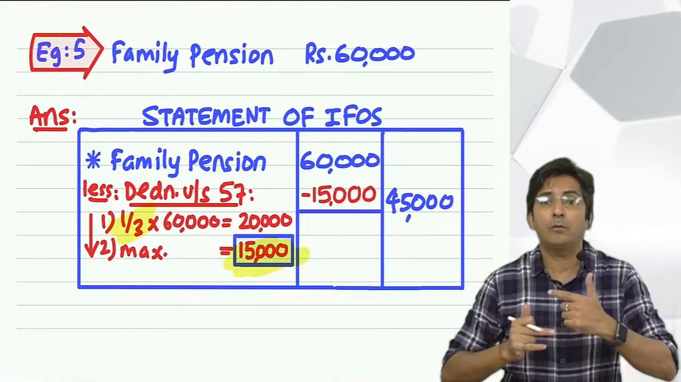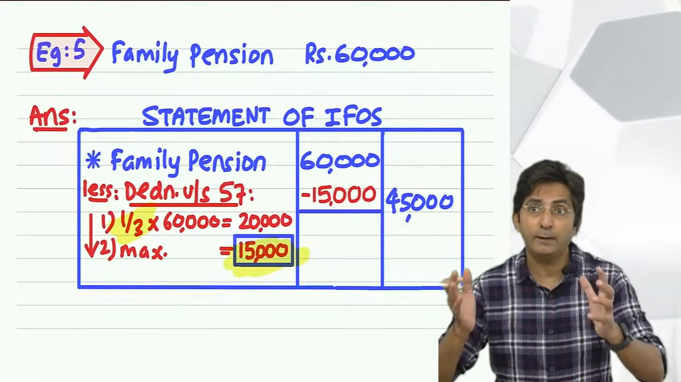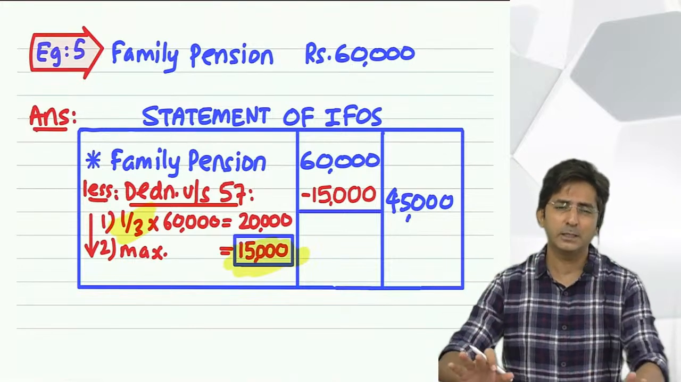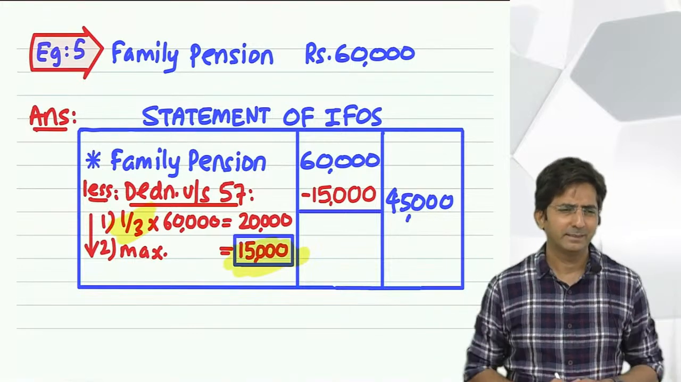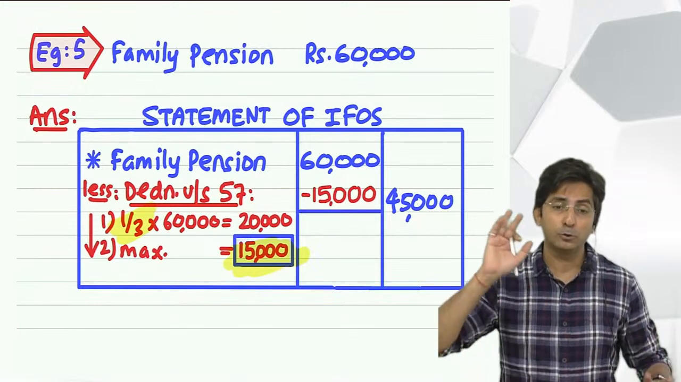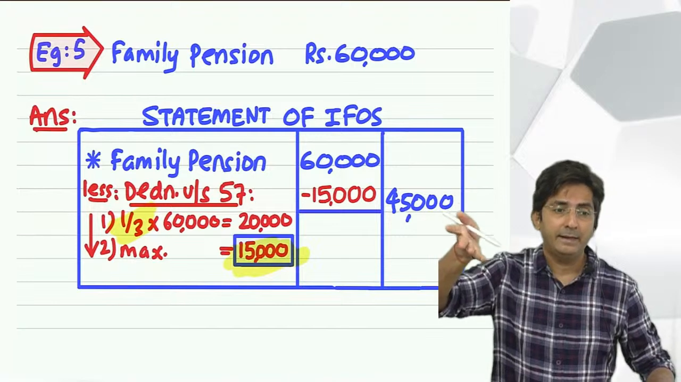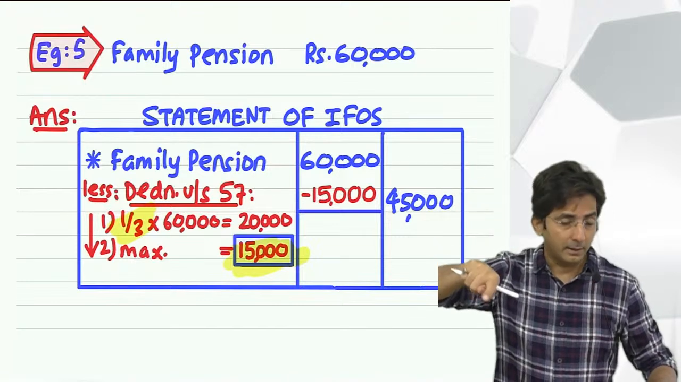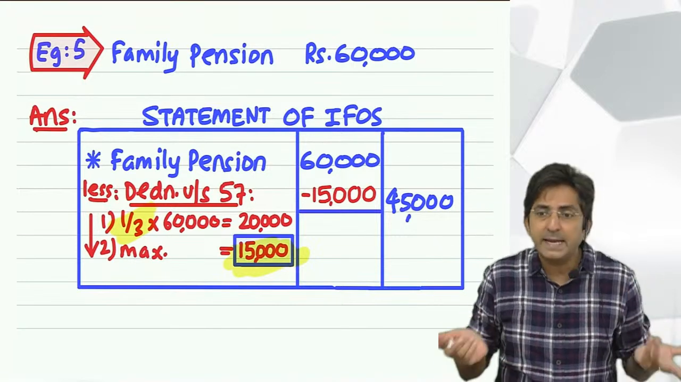It can be vice versa also. The wife was doing a full job, and the husband was a house husband, cooking food at home. And the wife died. After the death of the wife, the husband is getting the pension. The rule is the same.